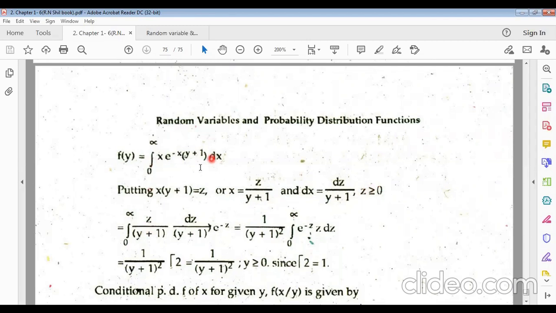Substituting these values in this integral, from 0 to infinity, z divided by y plus 1, since z means x into y plus 1 and x equals z divided by y plus 1. Then e to the power minus z, and dx will be dz divided by y plus 1. So how many factors of y plus 1 here? Actually y plus 1 whole square. The integral from 0 to infinity of e to the power minus z, z dz.